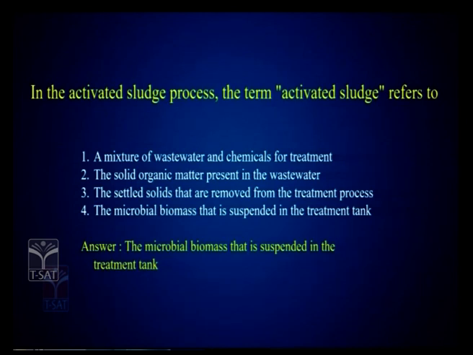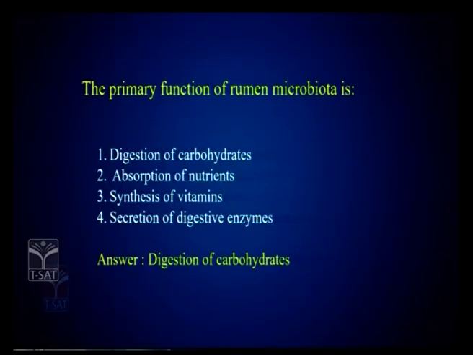Again, when all these statements are there, you have to read carefully and pick out the correct answer. The microbial biomass that is suspended in the treatment tank is actually the term which refers to activated sludge. Then the next example question is the primary function of rumen microbiota. This is from rumen microbiology. So, the digestion of carbohydrates is the right answer.